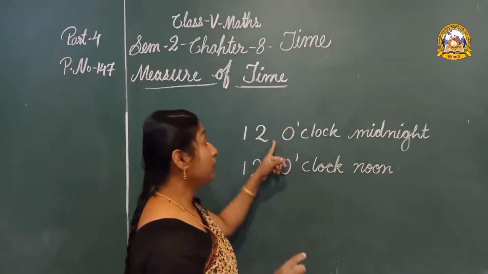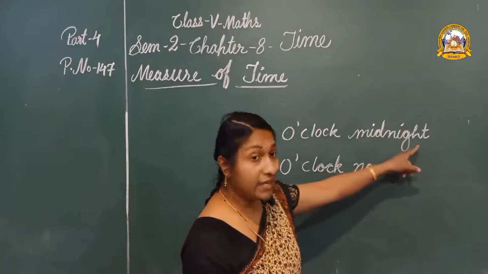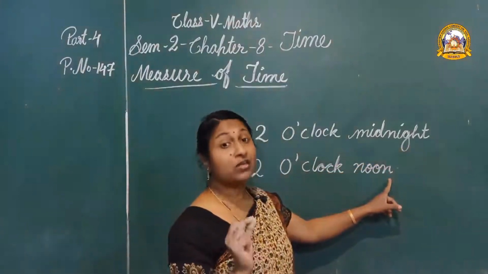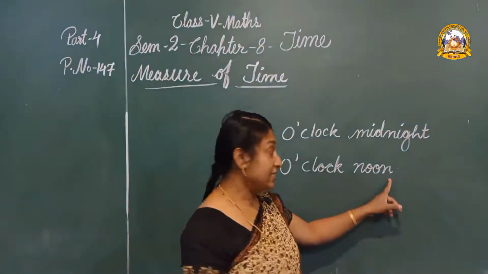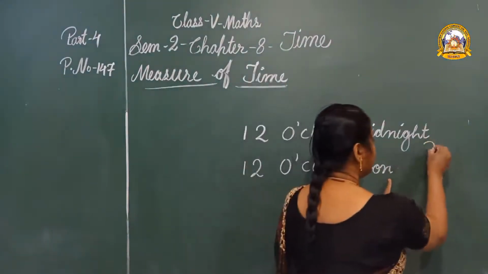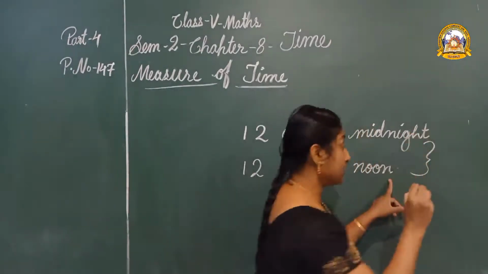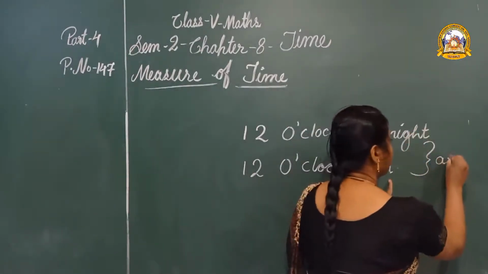But the time between 12 o'clock midnight to 12 o'clock noon, we can say AM. Okay? In between these two times, we can say AM.